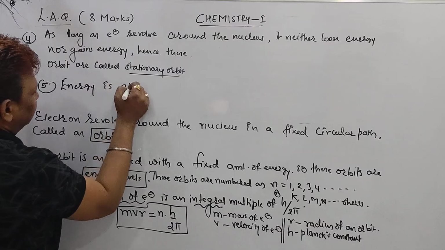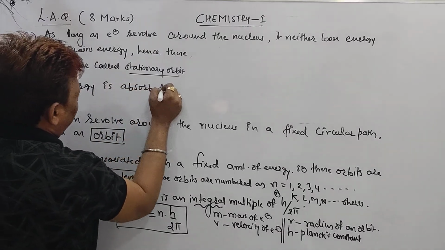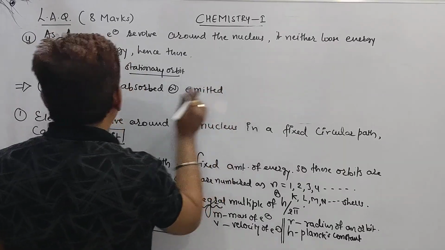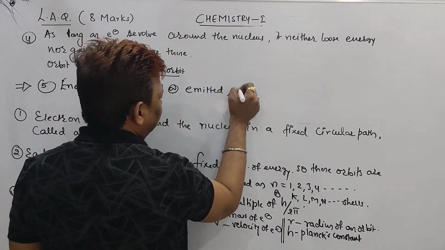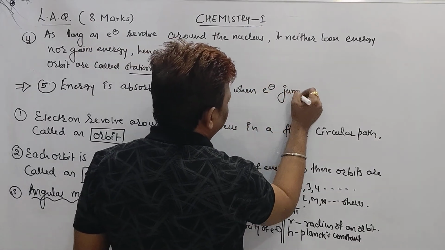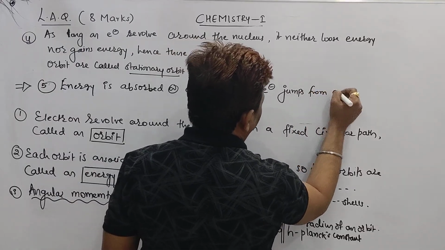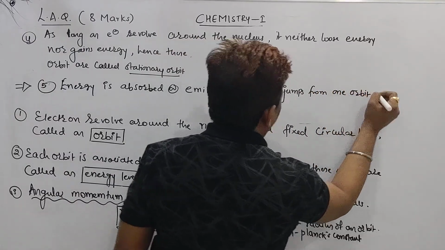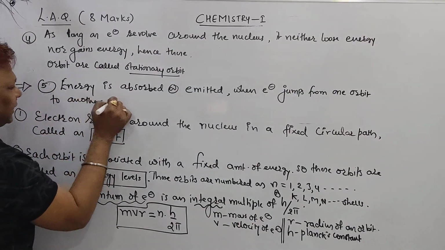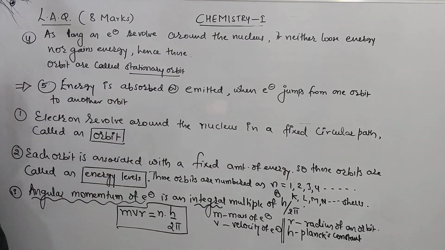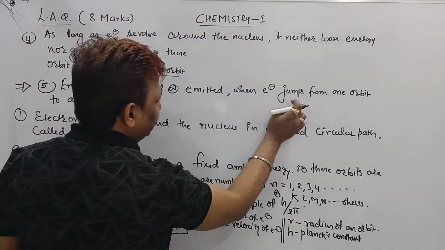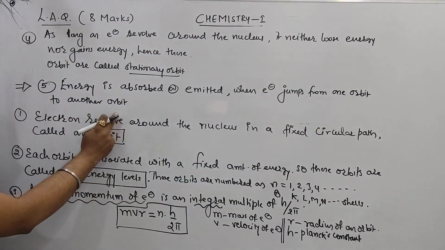Point number 5, beta. Energy is absorbed or emitted when the electron jumps from one orbit to another orbit, either lower to higher or higher to lower, your wish, beta. Energy is absorbed or emitted when the electron jumps from one orbit to another orbit. Is it clear, beta?